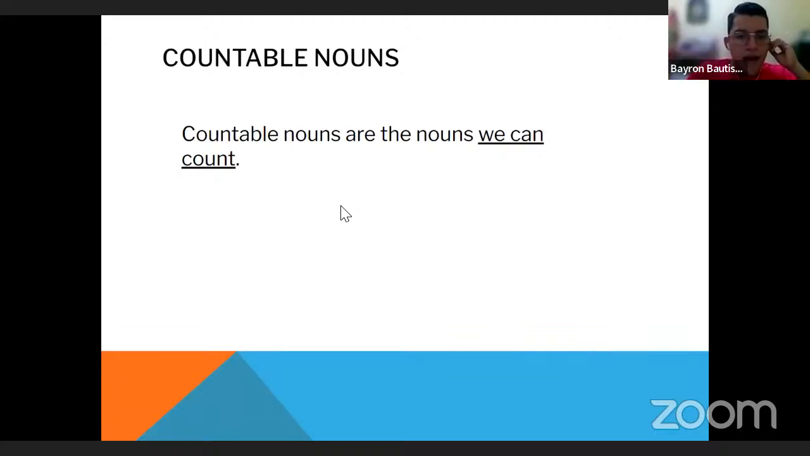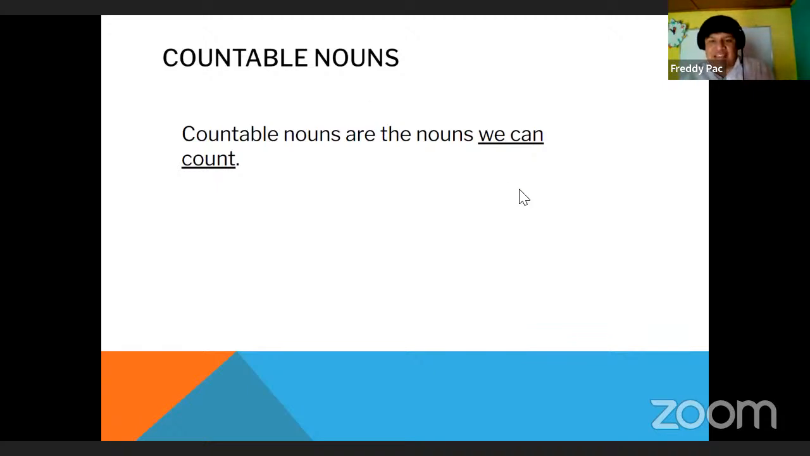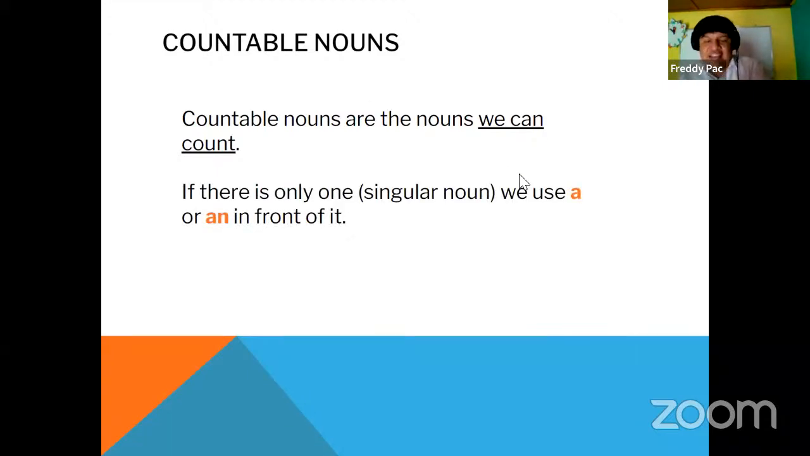Countable nouns are the nouns we can count. Basically, countable are the nouns that we can count. And this is another concept that I want to show you. When we can count, we can say plural and we can say singular, right? In this case, we are talking about singular, which means it is only one. And when we talk about singular, we are going to use a or an, depending on the situation.